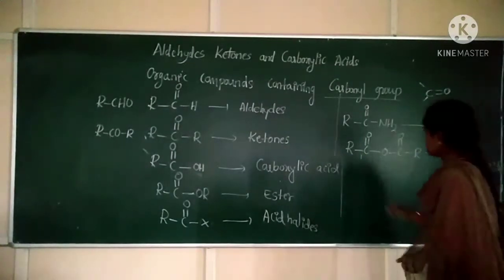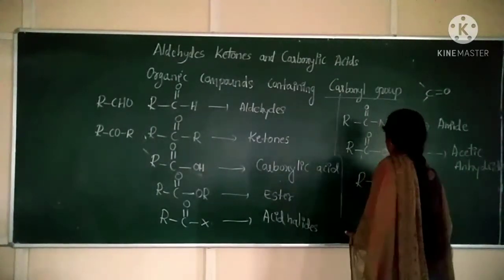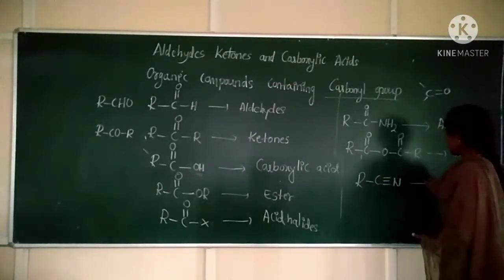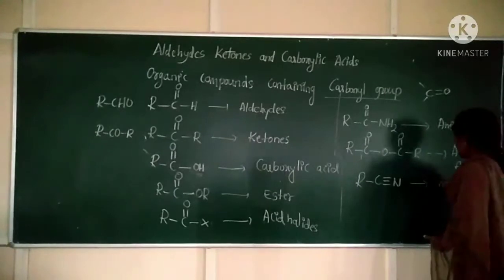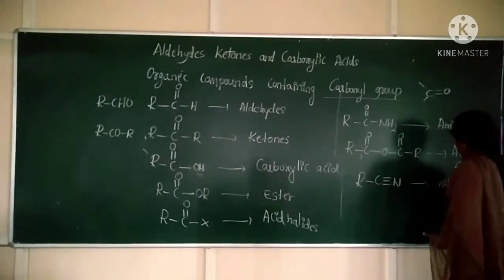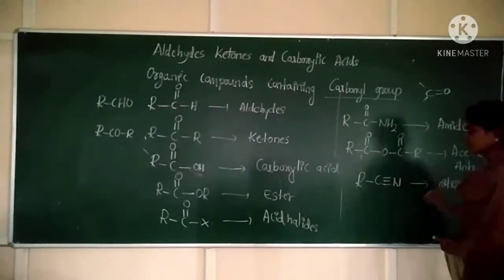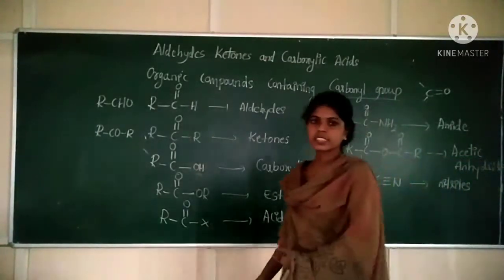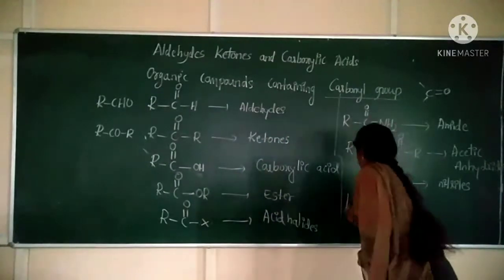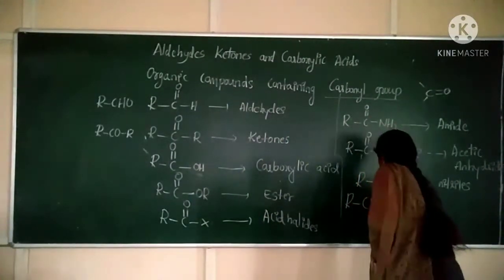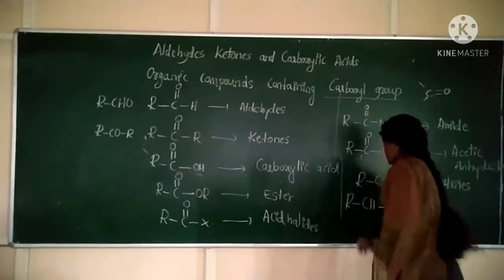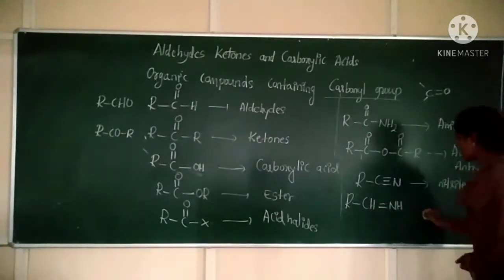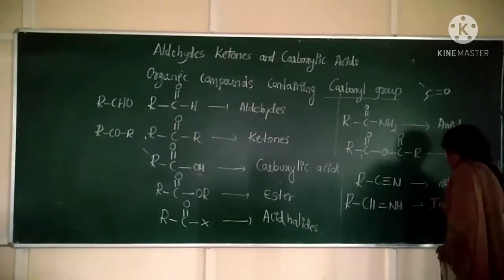Next, if you have RC triple bond N as the functional group, then these are called nitriles. Next, RCH double bond NH. Remember these functional groups? RCH double bond NH are said to be imines.